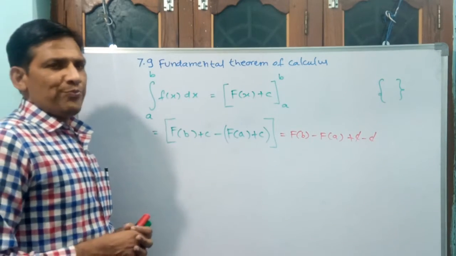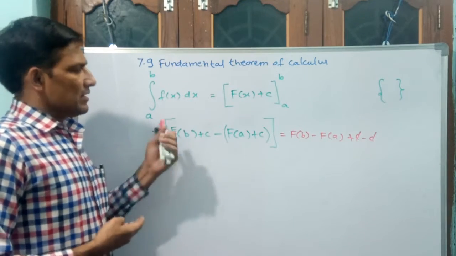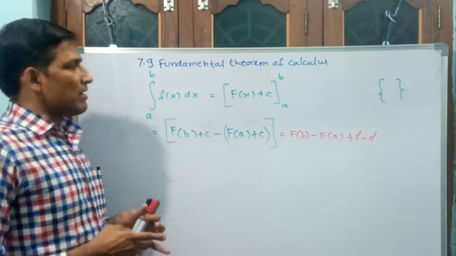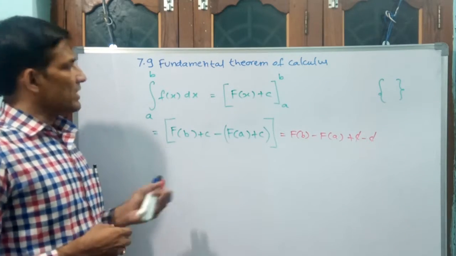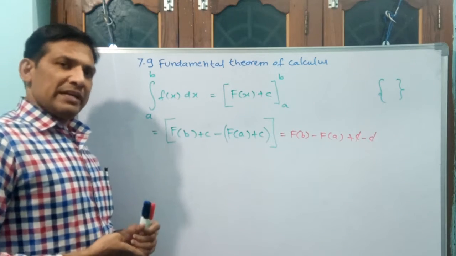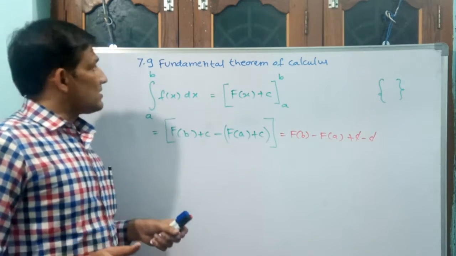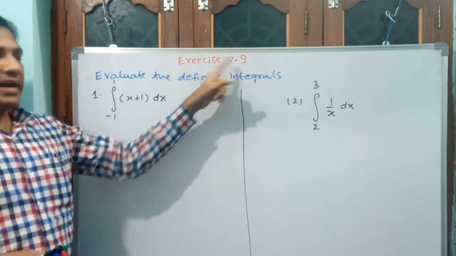One by one we do. You can understand the concept clearly. Why? Because if I only write capital F of x to capital F of b, you are not able to understand. Let me do the exercise, then you are going to understand very clearly. Okay? Target is 10 questions in this class. Let us see exercise 7.9.